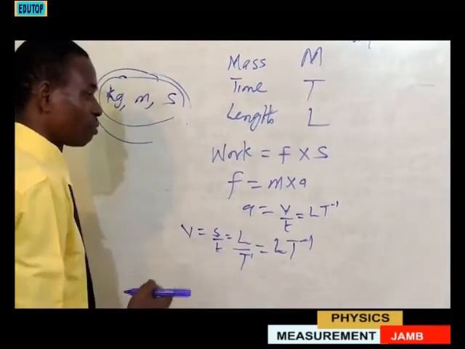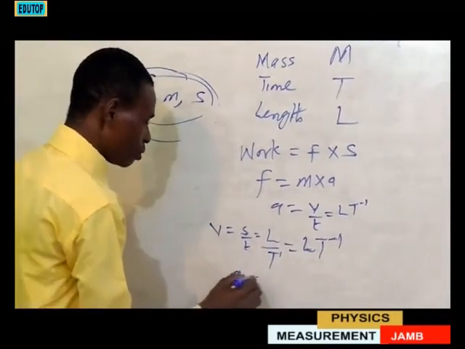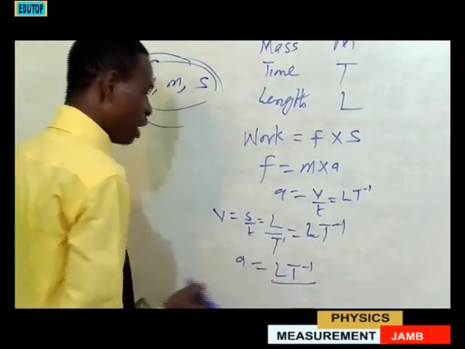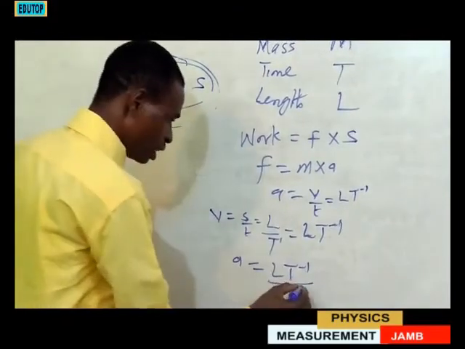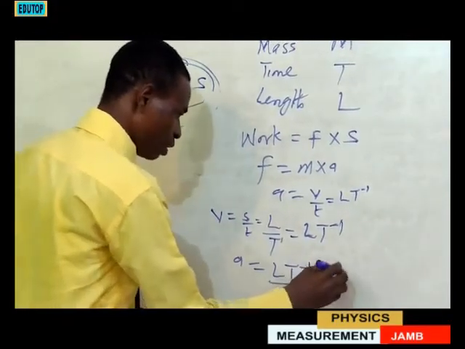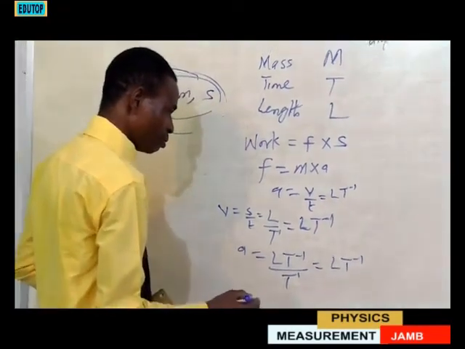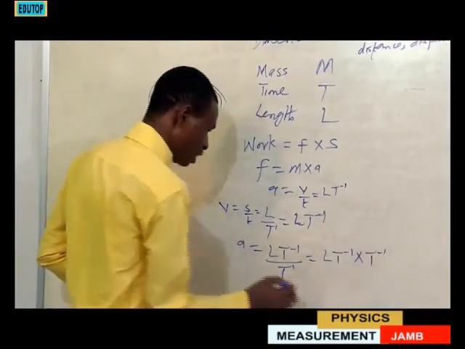For acceleration now, it is velocity, which is this, divided by time, which is another capital T. The power here is 1. Put this together: L T minus 1, then times another minus 1. This is 1.